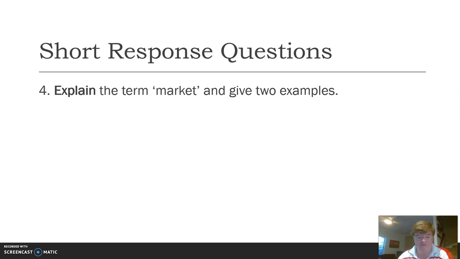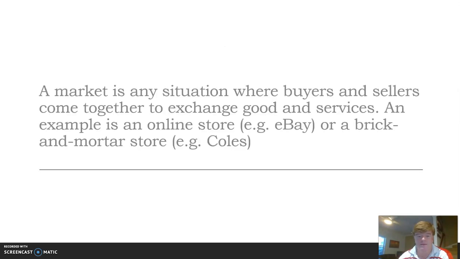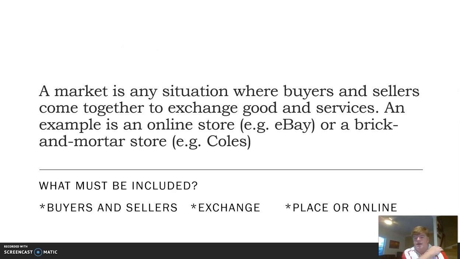Okay, now I'd be pausing the video, having a go at answering. Explain the term market and give 2 examples. Okay, so markets are just any situation where there are buyers and sellers coming together. So 2 examples might be an online store, eBay, and a bricks and mortar store, Coles. So if you've got in your answer the fact that a market is where there are buyers and sellers, and there's some sort of exchange going on, and it can be in real life or online, you've done really well.